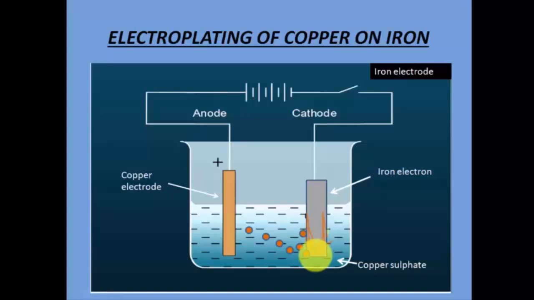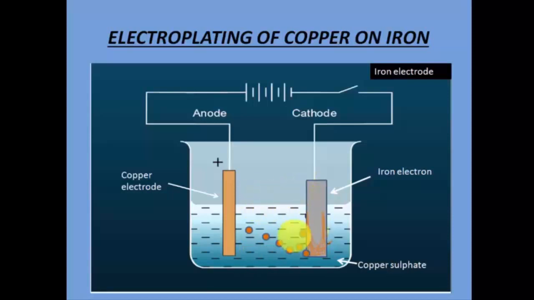And we already discussed that electroplating is nothing but a layer of one metal over another metal. So in this case, it is a layer of copper over iron. If I replace this iron electrode with, let's say, carbon, and continue with the same experiment, keep it for some time, I will see that a layer of copper will be over carbon. So this is what is known as electroplating. Electroplating can be done on any metal, on silver, on iron, on carbon, anything.